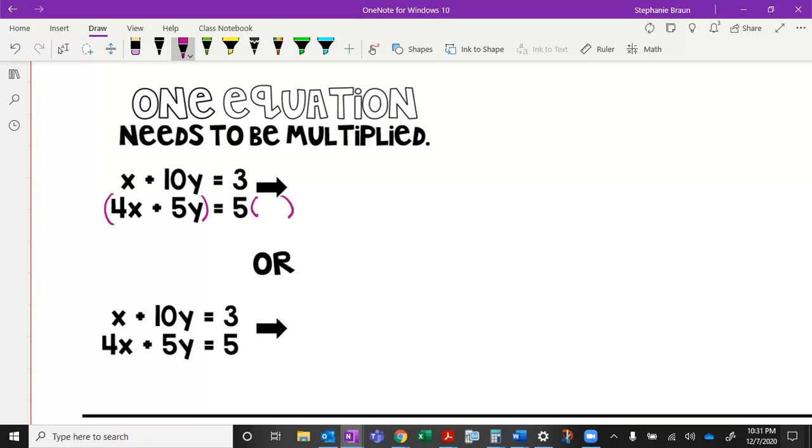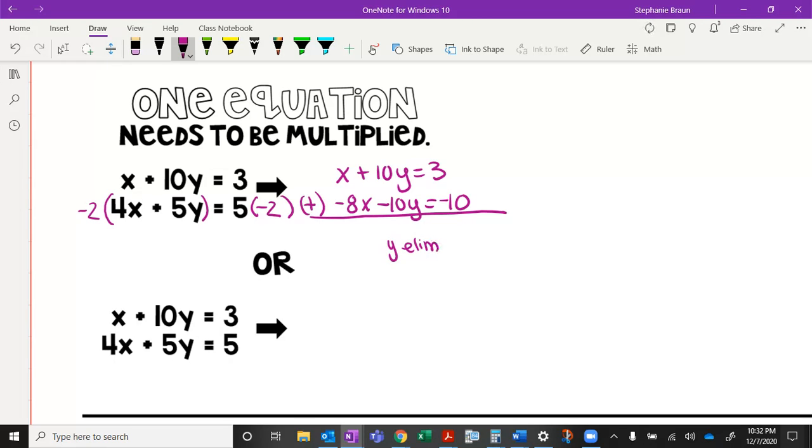But I want to have opposite signs, so I'm going to multiply by -2 on both sides. I'm going to copy this top equation again, and then this is going to give me -8x minus 10y equals -10. And that way, I can add. In this case, y will be eliminated first.